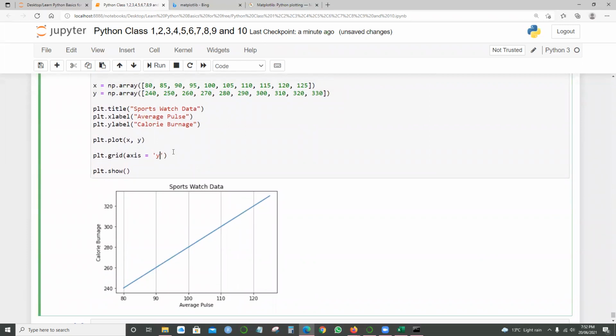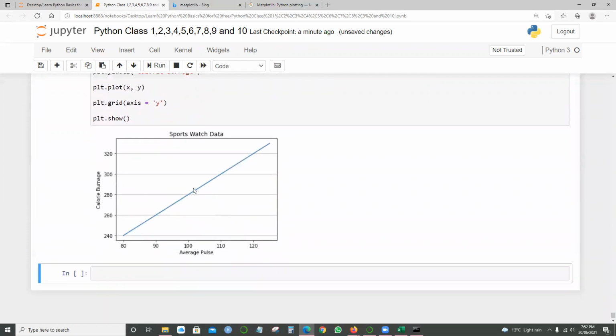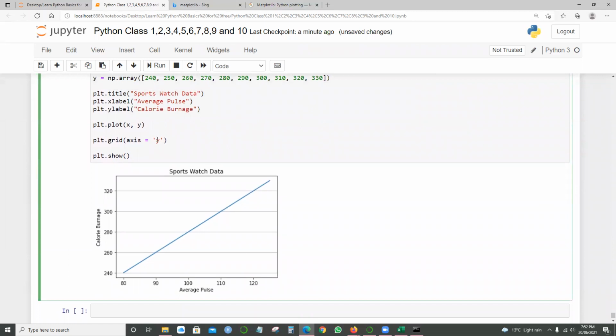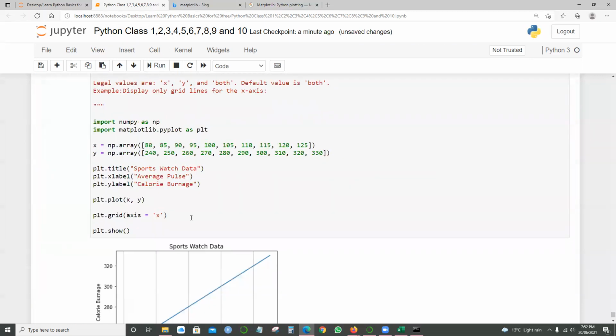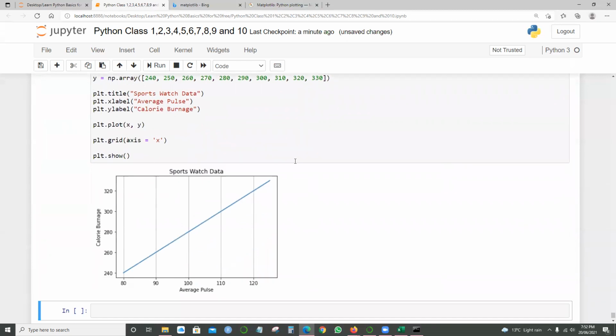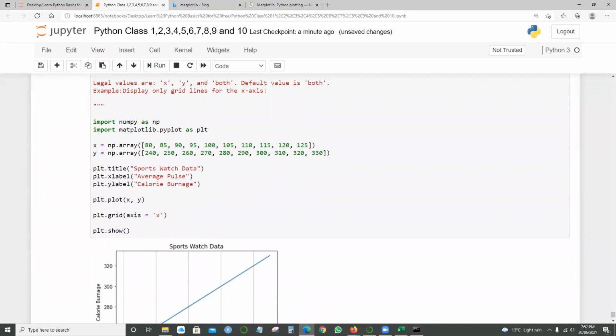If I say axis equals y, it will definitely make a difference, right? See, axis equals y-axis. That's the reason I'm making the changes. Axis equals x gives the vertical ones, or else the horizontal. That's one of the best examples.